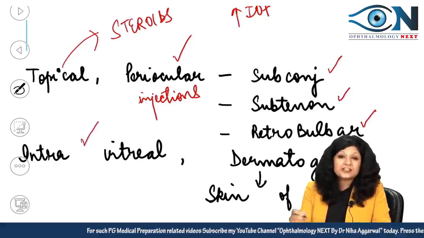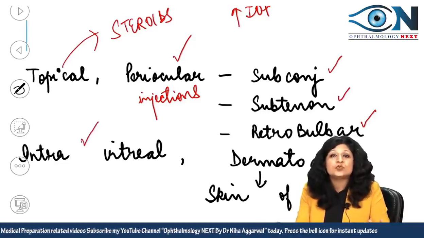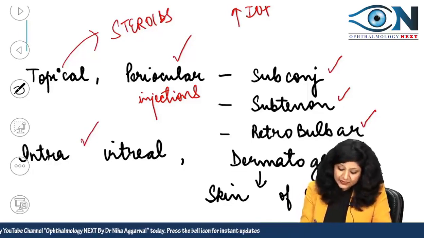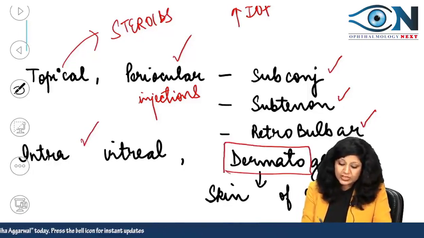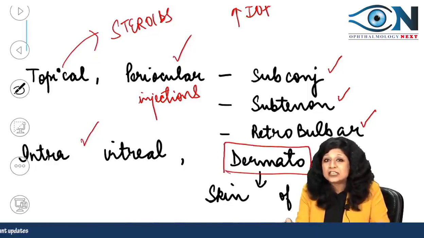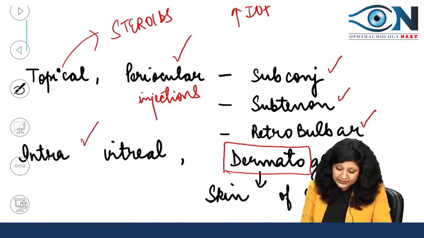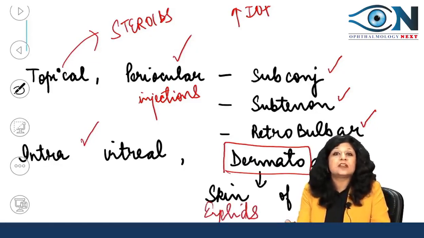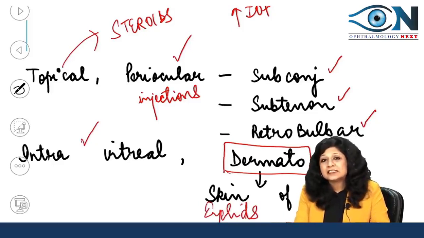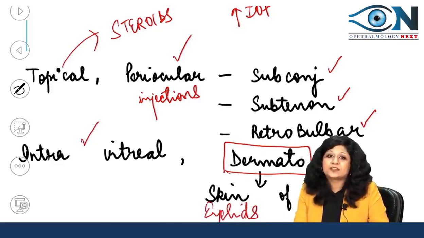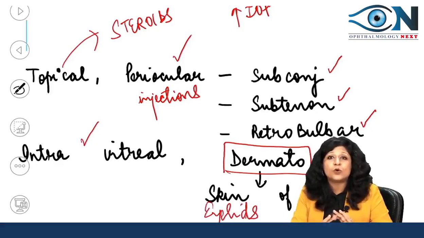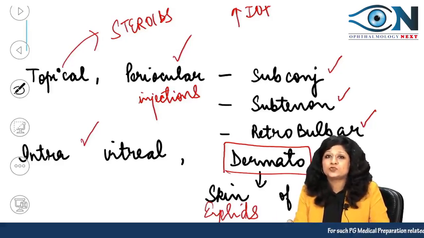Even the intravitreal injections can also lead to raised IOP, and even the dermatogenic application of the steroids can also lead to raised IOP, where it is applied on the skin of the eyelids. So if you are applying these steroids to the skin of the eyelids, then this can even lead to raised IOP. So generally by all the routes, if you are applying the steroids, it can lead to raised intraocular pressure.